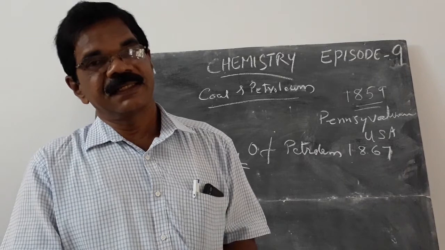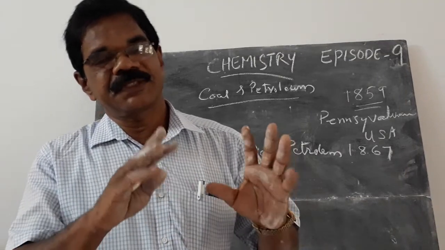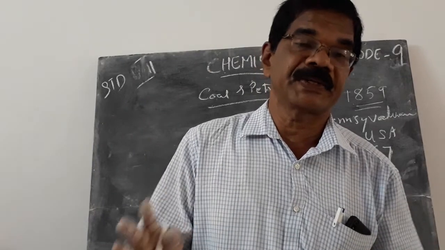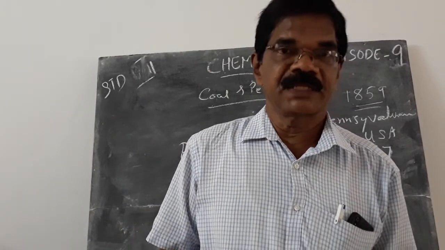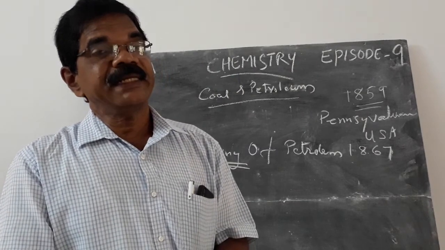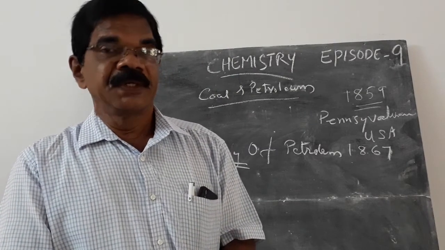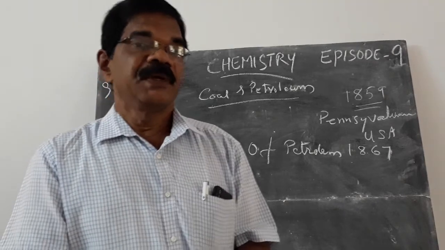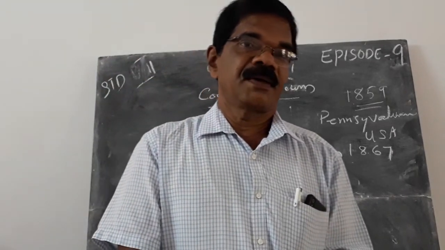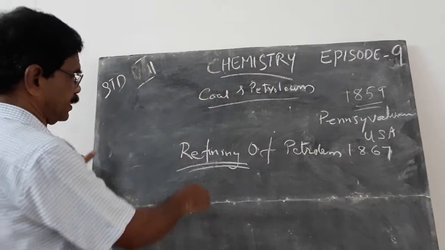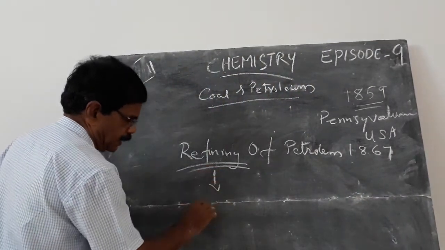What is the process taking place at Kochi refineries? Refining of petroleum. Then what do you mean by refining of petroleum? Separating the components of crude oil, separating the constituents of petroleum. By how? Through fractional distillation.